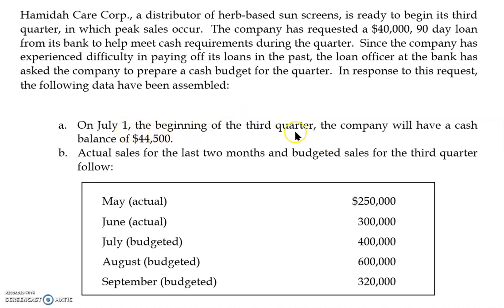On July 1st, that is the beginning of the third quarter, the company will have a cash balance of 44,500. And these are the budgeted sales for September, August and July, and actual sales for May and June.